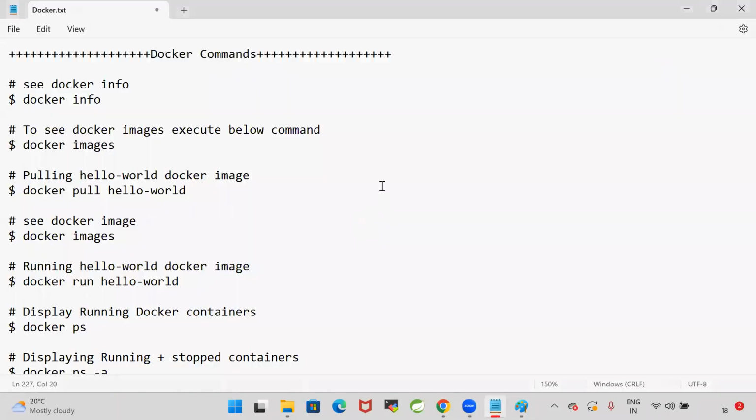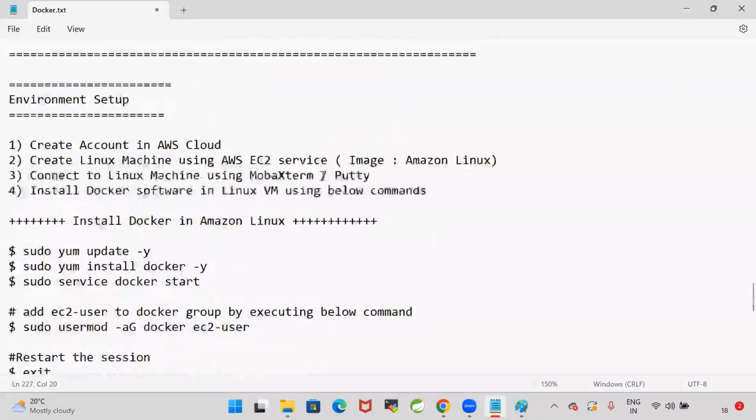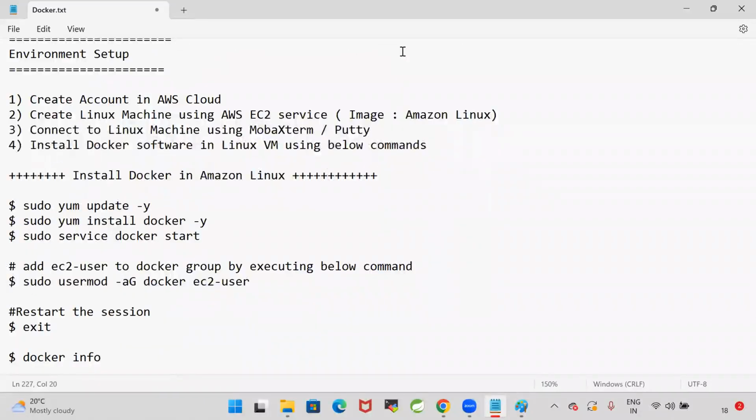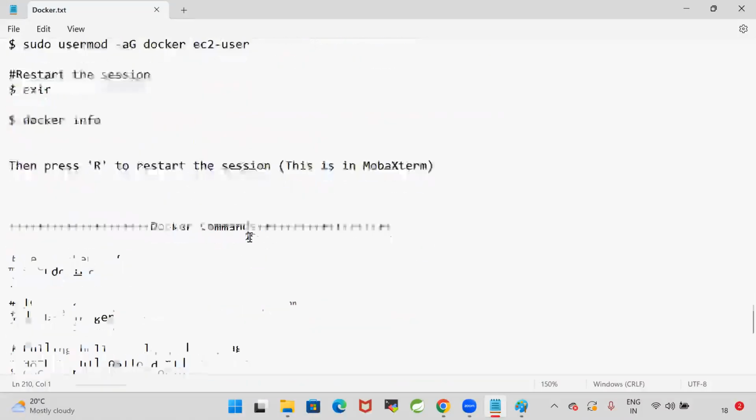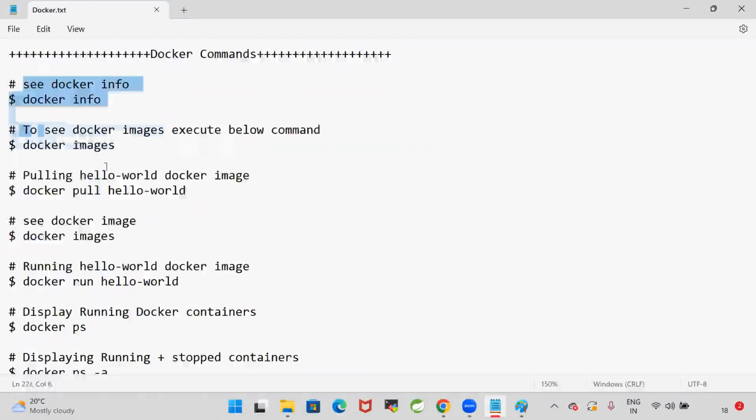Now here, in the last session, we have done the Docker installation in the Linux machine. All of you able to install Docker in the Linux machine? That Linux machine we are creating in the AWS cloud. In AWS, there is a service called EC2. By using that EC2, we can create the Linux machine free of cost. We connected to that Linux machine using MobaXterm or PuTTY. In that Linux machine, we are installing Docker. These are the commands that we are using to install Docker. Once Docker is installed, then we can execute the Docker commands.